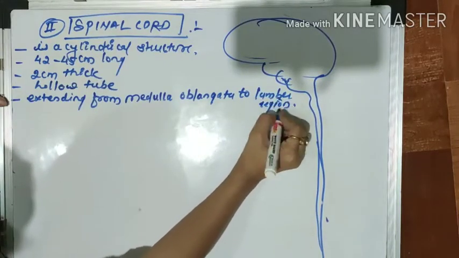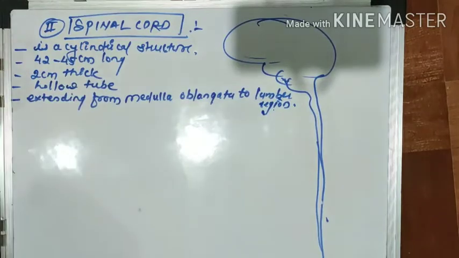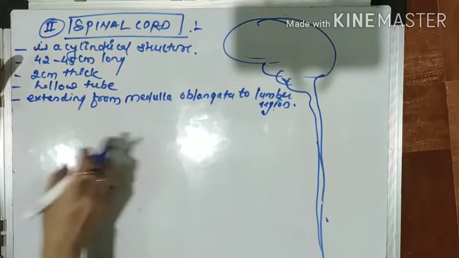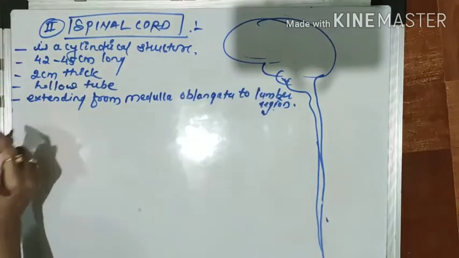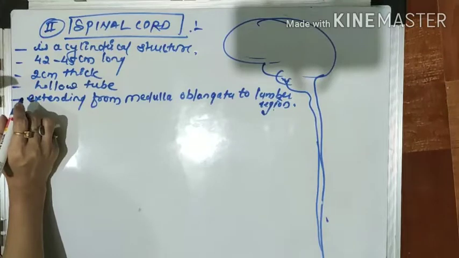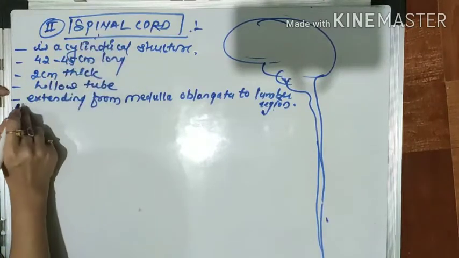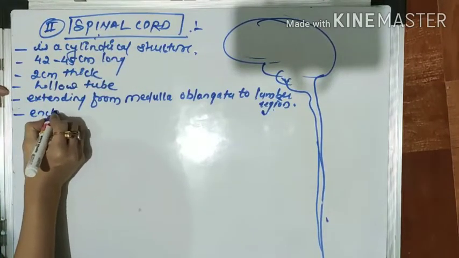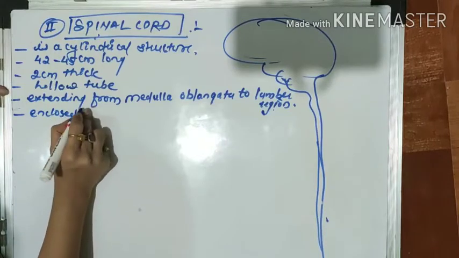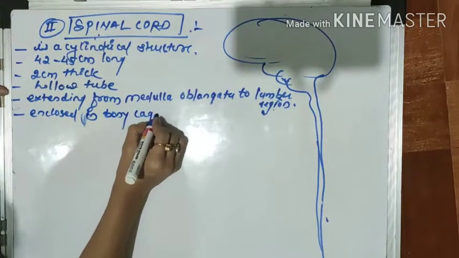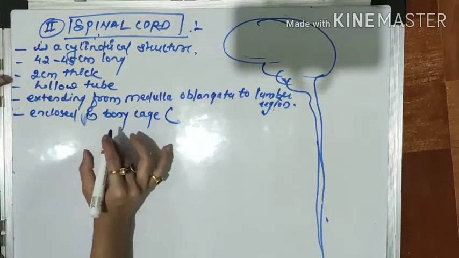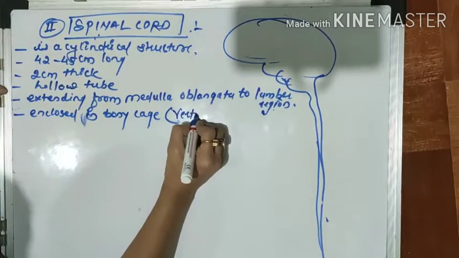The waist portion is what we call the lumbar region, right? So the spinal cord begins in continuation with the medulla oblongata and extends downward, right? It is enclosed in a bony cage. The spinal cord is covered in a bony cage. That bony cage is called the vertebral column.